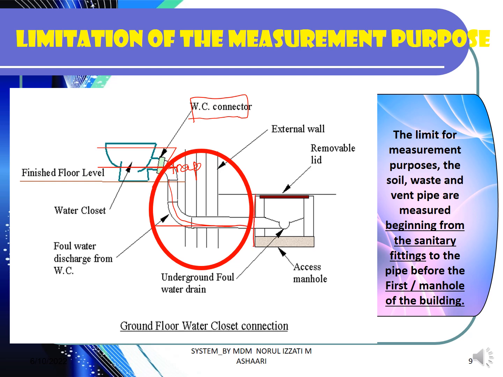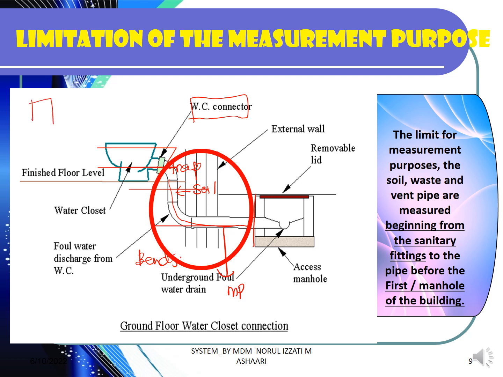The soil pipe that is embedded in the floor slab, you have to measure. Then after that you can see there are bends, which are another component under pipe fittings. Here there is also a main pipe, which you also have to measure. As long as your measurement is until before the manhole, that is the limitation of the measurement.